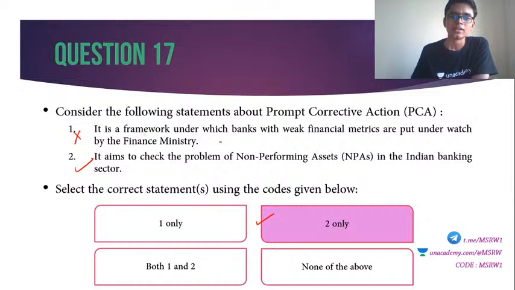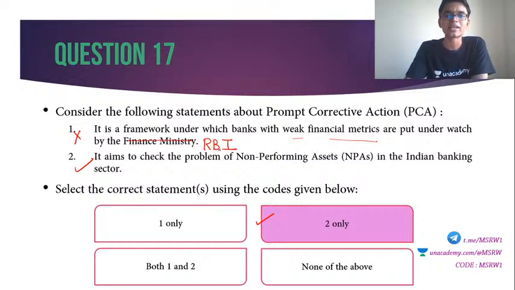Because, yes, correct. So it is a framework under which banks with weak financial metrics are put under watch not by the Finance Ministry, it is by the Reserve Bank of India. So prompt corrective action is a measure taken by the Reserve Bank of India to make sure that the bank's financial metrics are not weak, or if it is weak, it is to be made strong very quickly.